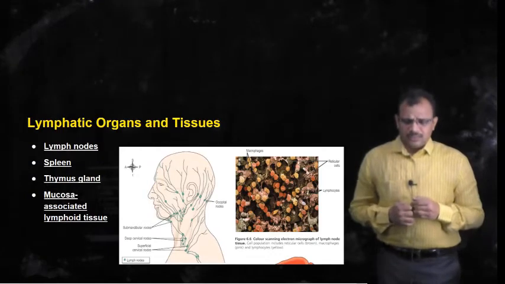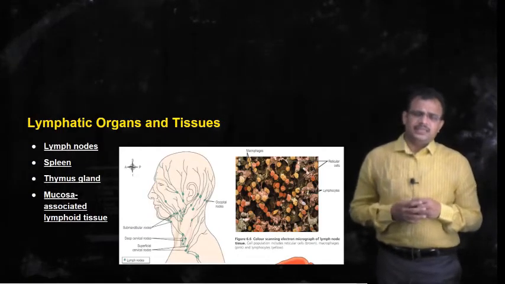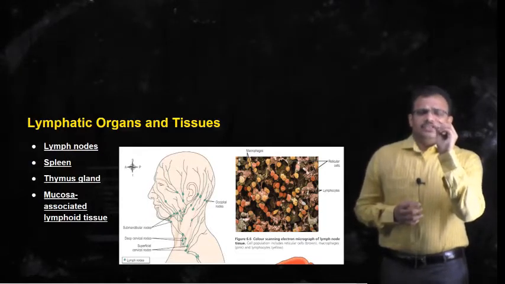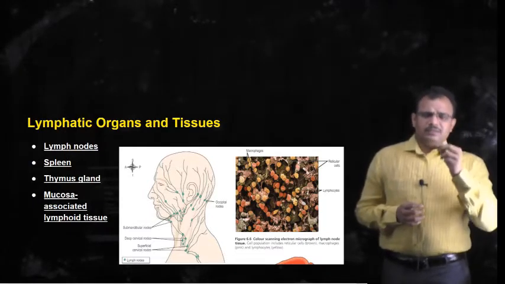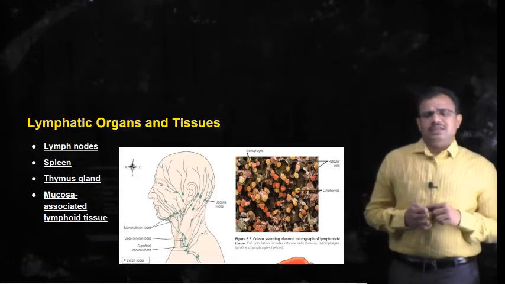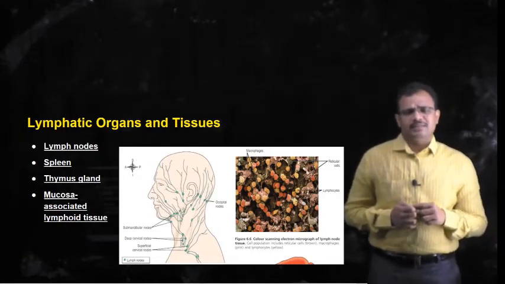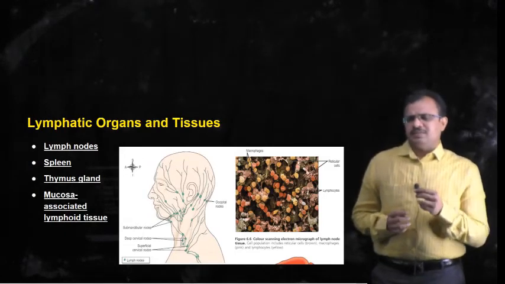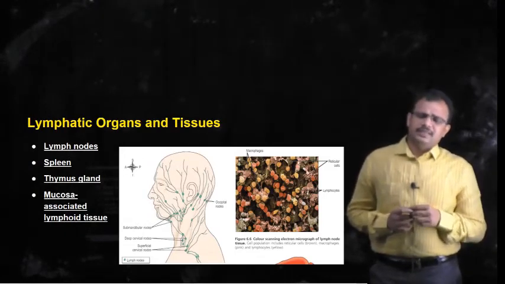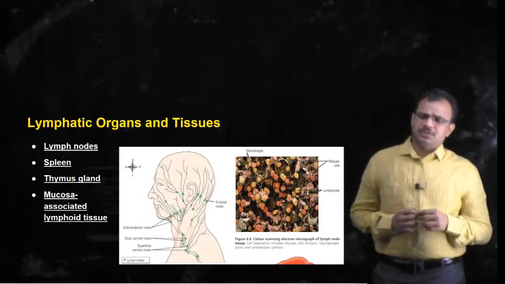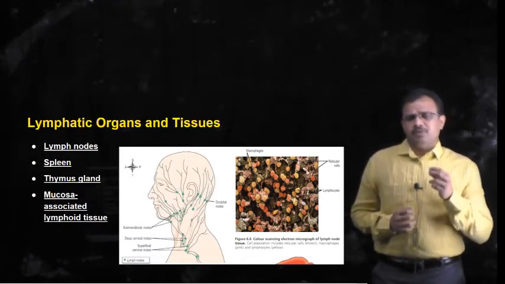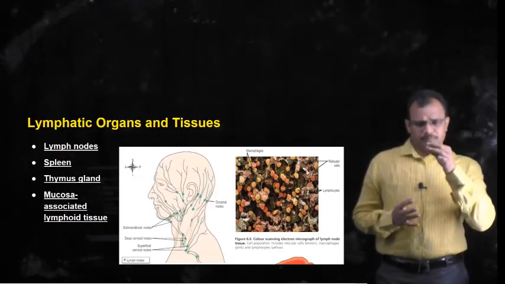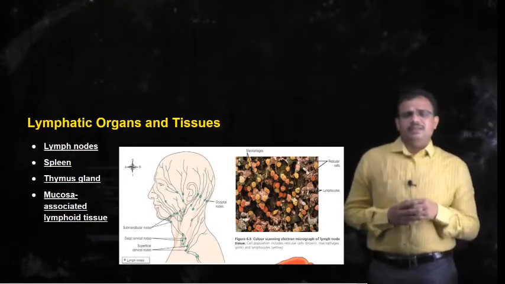In this diagram you can see the lymph vessels, and in between the lymph vessels there are certain bean shaped structures which are called lymph nodes. These lymph nodes are present in the pathway between the lymph vessels.